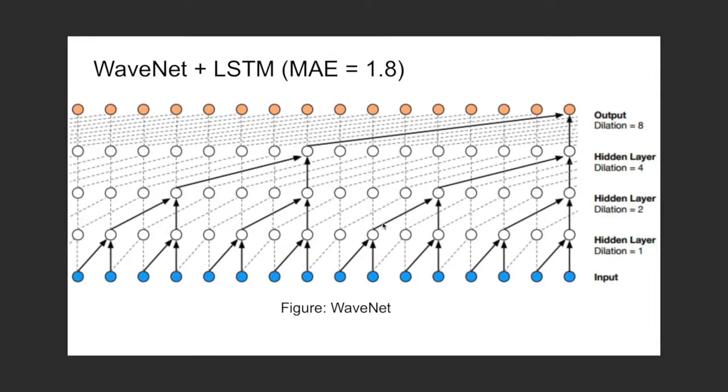One of our deep learning methods is using WaveNet as a form of dimensionality reduction. The true data is about 150,000 time steps in length. In order to reduce that, we use dilated causal convolutions to reduce it to just 150 time steps. Then we use an LSTM on top of those 150 time steps to predict the time to failure. This gives a mean absolute error of 1.8.